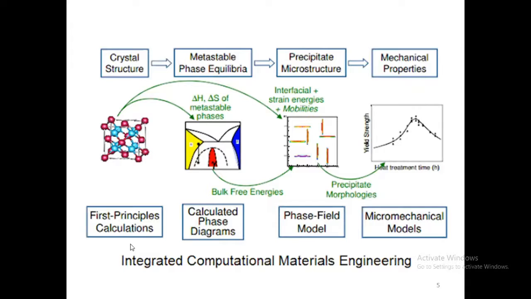And why do they use the terminology first principle? Because we need to know only two pieces of information: what the crystal structure is and what positions the atoms occupy. Only with that information, we are able to say whether that structure is stable or not, or what the energy, what the enthalpy of the system is. To some extent, we are even able to say what the elastic modulus is.